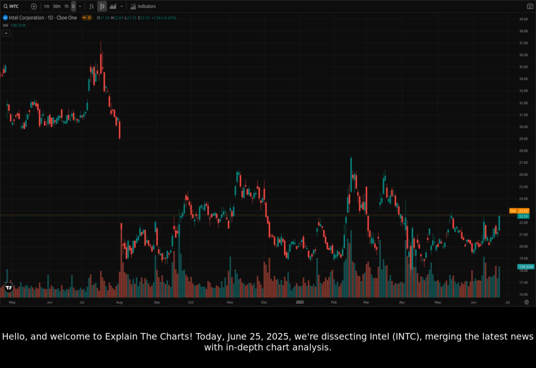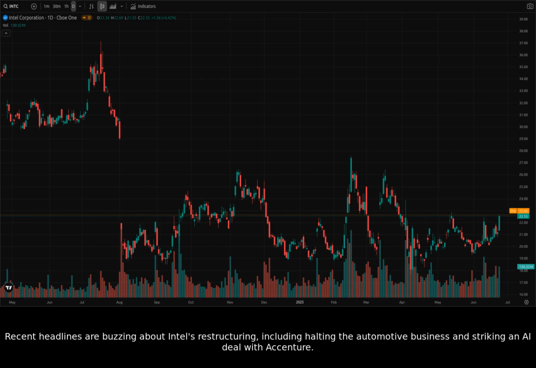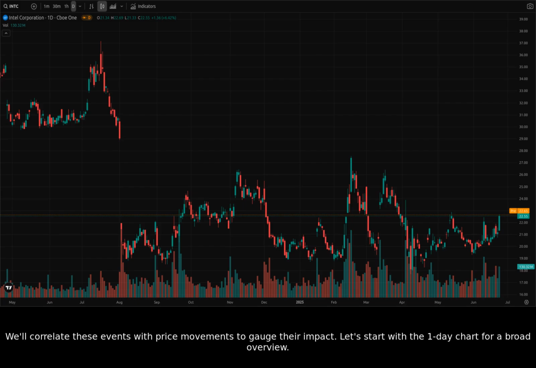Today, June 25th, 2025, we're dissecting Intel, INTC, merging the latest news with in-depth chart analysis. Recent headlines are buzzing about Intel's restructuring, including halting the automotive business and striking an AI deal with Accenture. We'll correlate these events with price movements to gauge their impact. Let's start with the one-day chart for a broad overview.